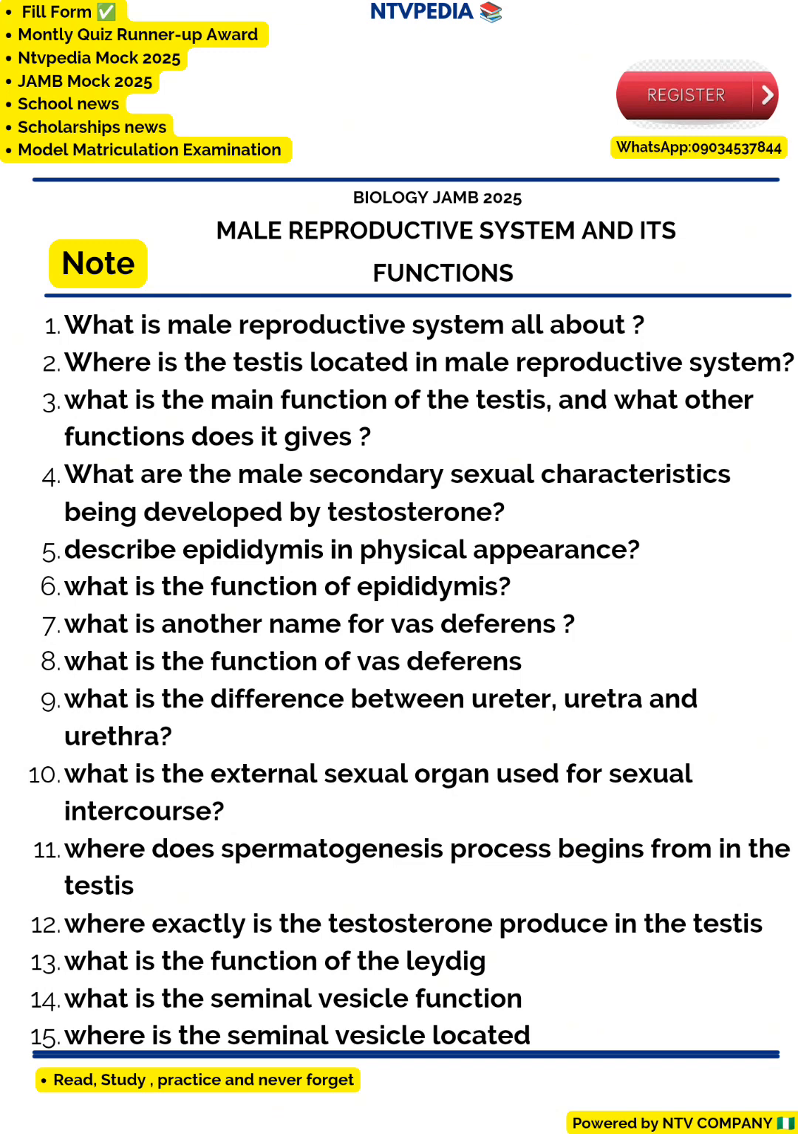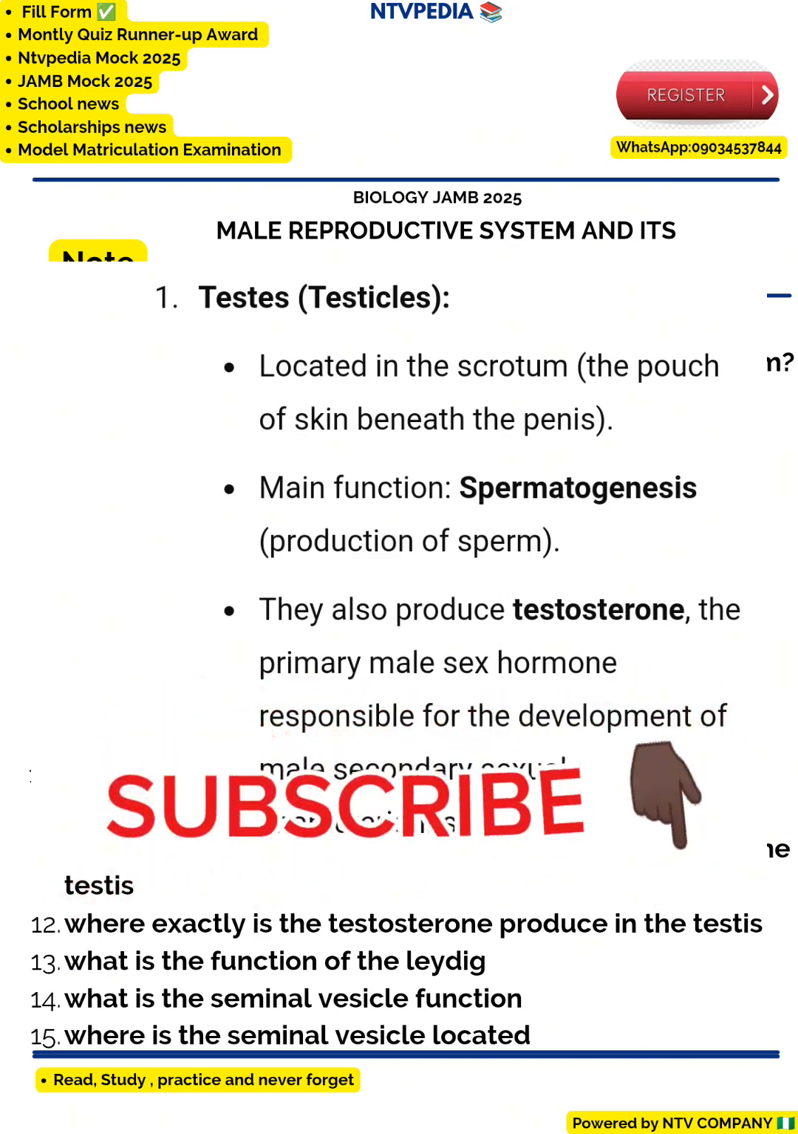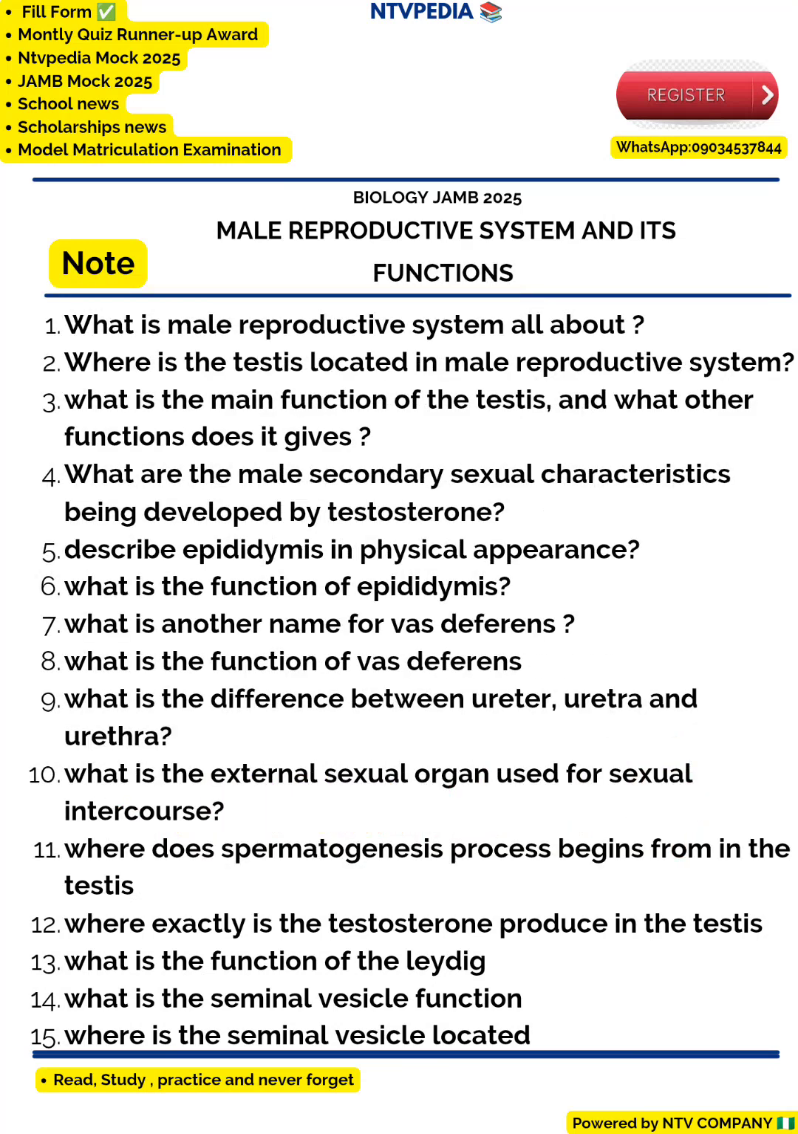Number 3 is, what is the main function of the testes? The main function of the testes is production of sperm, that is spermatogenesis. What other function does it give? It also produces testosterone, which is a hormone. This is a male hormone responsible for the male secondary characters. So it's either production of sperm, or the production of testosterone, which is the male hormone.